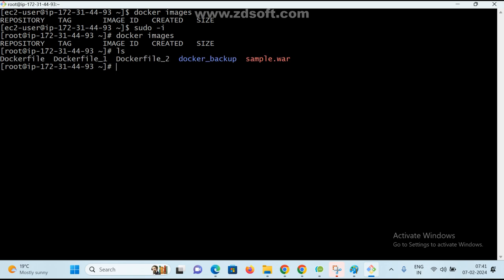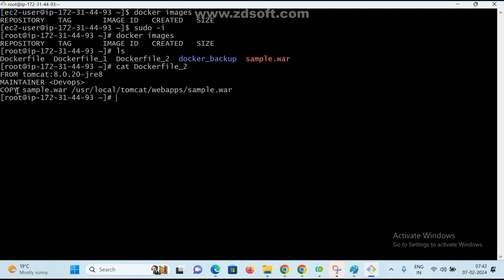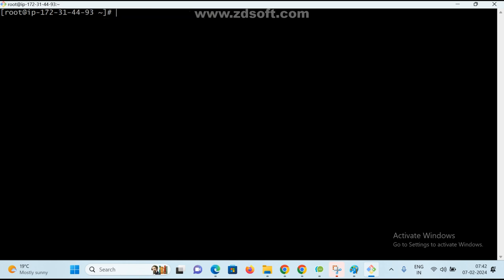Now go to here, any one file, say cat docker_2. Now this is the application I am going to use. First rename: mv Dockerfile Dockerfile_3. ls, cat.